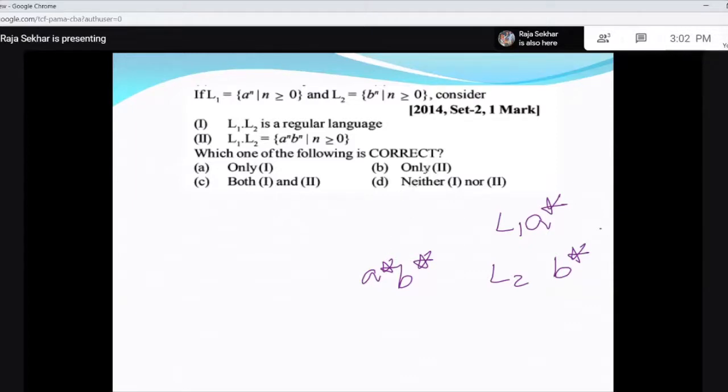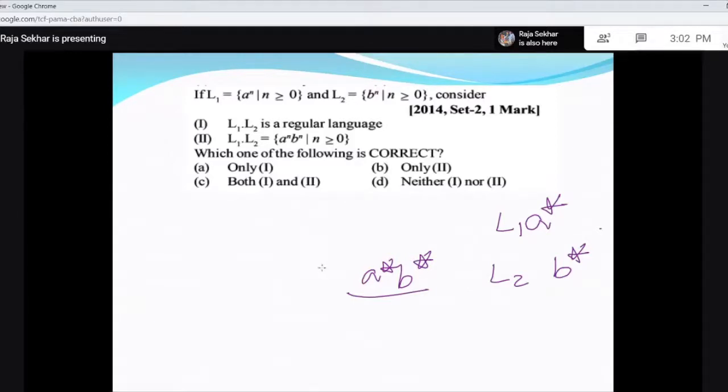If you look at the first statement, this is a regular expression, so this language is going to be regular. But for the second statement, that language is not going to be regular, because first you have to count how many a's there are, and you have to remember them. And there is no restriction on n, so it could be any number. So finally, you need to remember an infinite number of a's. If it is 10, you have to remember 10. If it is 12, it is 12. If it is 1000, then you have to remember 1000.